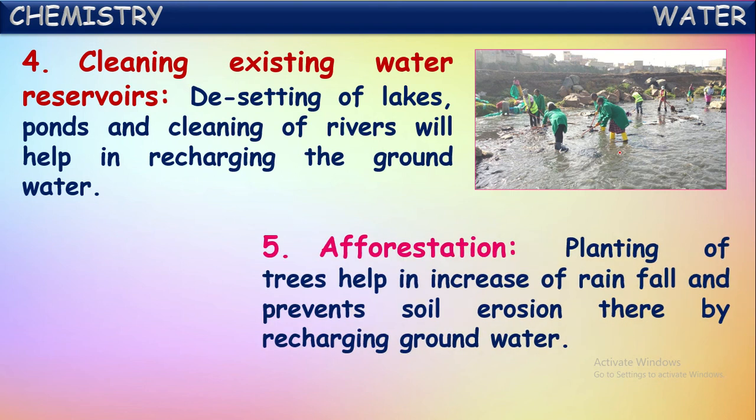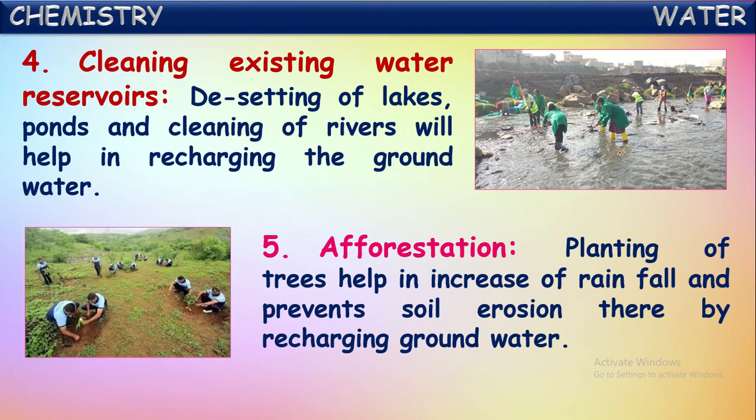Another one is afforestation, which means planting of trees. Planting of trees helps in increasing rainfall and prevents soil erosion. So if you grow more plants, what happens? More rains will occur and it also controls soil erosion. Thereby it recharges the groundwater. Groundwater levels will be increased. So these are all the different methods which we can use for conservation of water. We should not waste the water because water is precious.